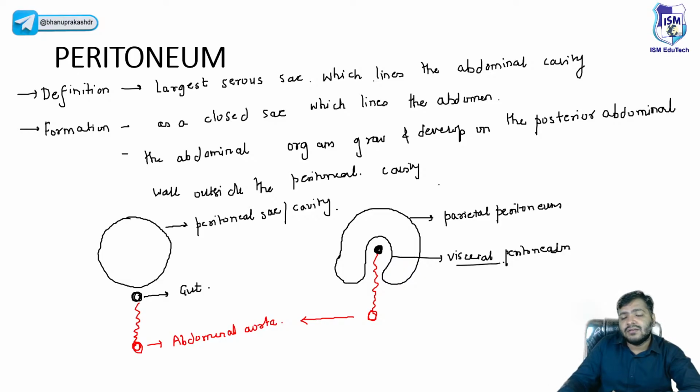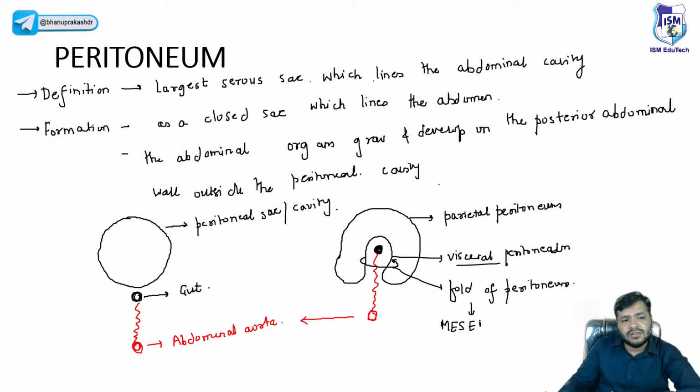Visceral means internal organs, right? And remember beta, there is something which is folding, this whole structure, that is called the fold of peritoneum. That is actually the mesentery. So this mesentery is providing spaces.